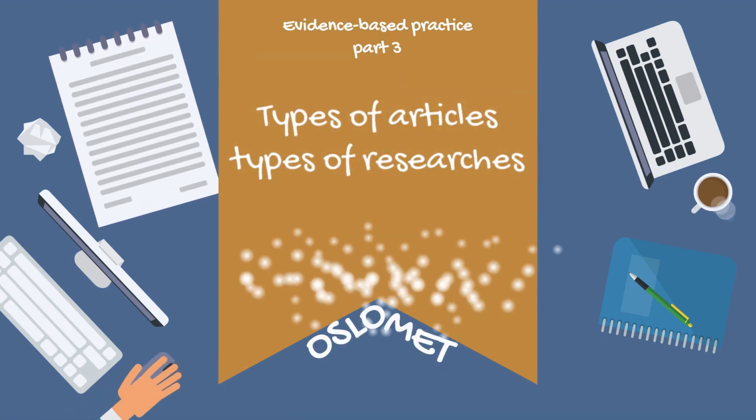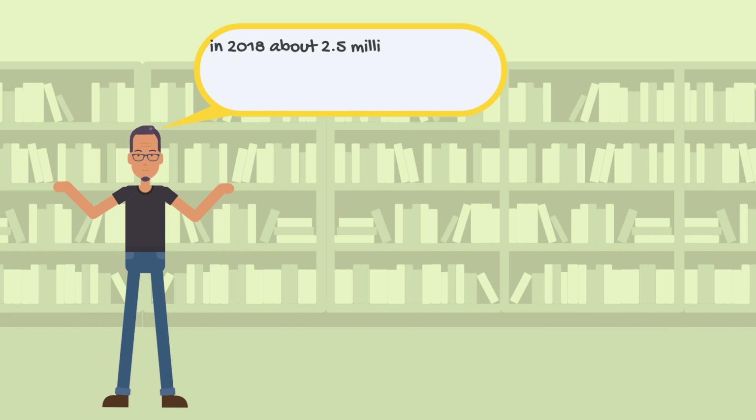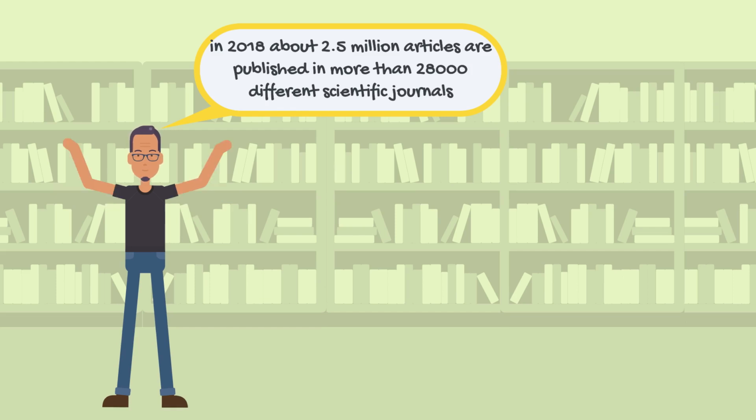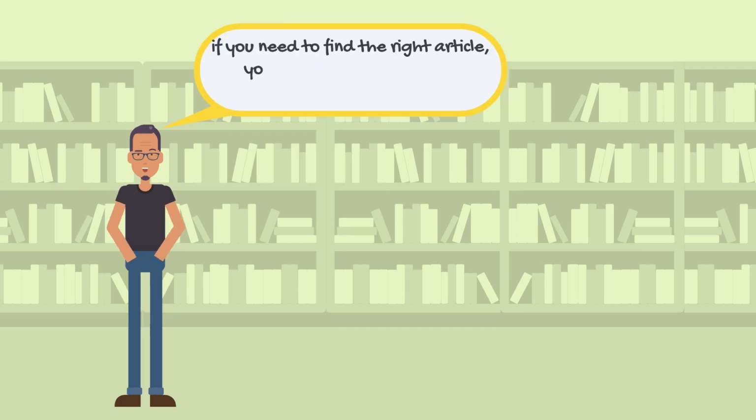Types of articles, types of research. In 2018, about 2.5 million articles were published in more than 28,000 different scientific journals. And this is only English papers and peer-reviewed journals. If you need to find the right article, you should know about the types of articles.